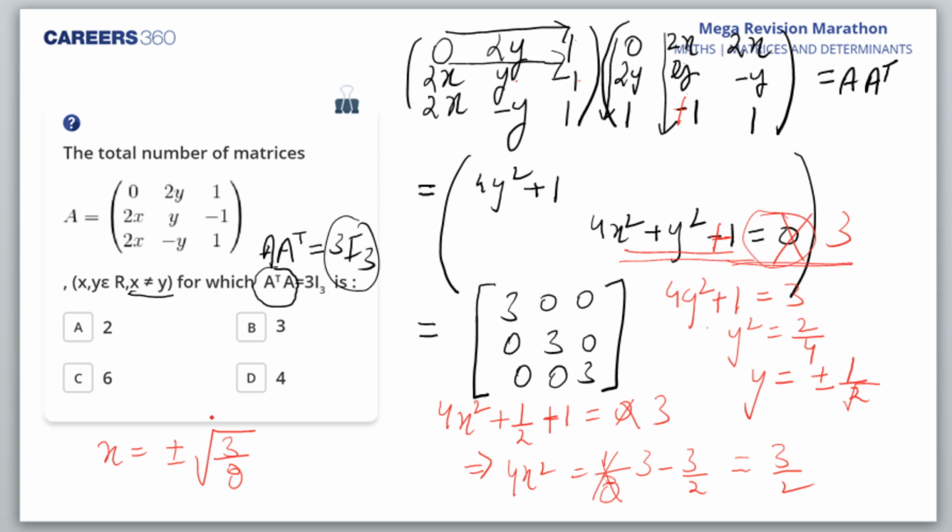So we get two values of x, we get two values of y. So how many coordinates are we going to get? 4 coordinates. One with plus plus, one with plus minus, one with minus plus, and one with minus minus. So I'll get 4 matrices in all. Is it okay, students? I hope this is okay with you.